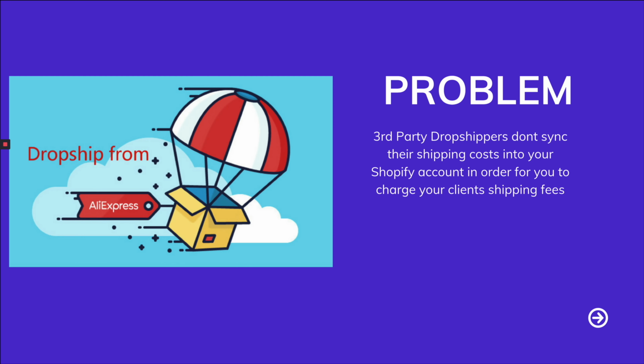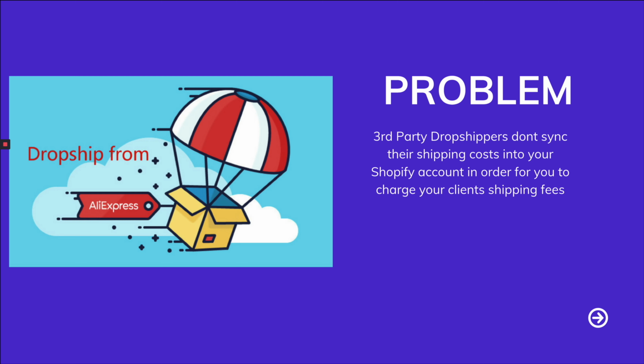The problem overall with drop shipping, in my opinion, is that when it comes to shipping, third-party drop shippers such as Oberlo, AliExpress, and all of them don't sync their shipping cost into your Shopify account in order for you to charge your clients shipping fees. You might have multiple vendors. I heard some people in the comments have different suppliers, such as using Printful for one, AliExpress for another, and Oberlo for other stuff. So you have tons of these vendors and they all have different shipping rates.